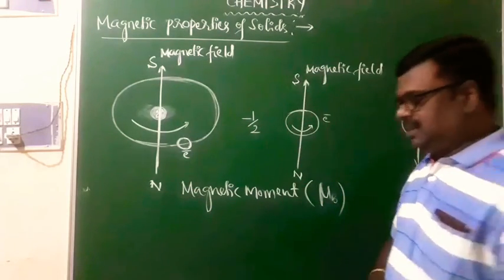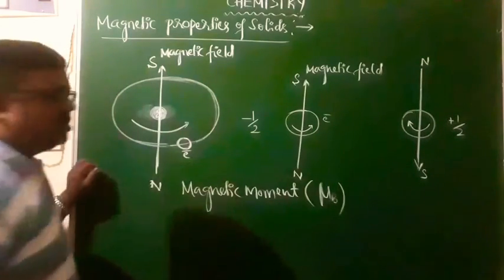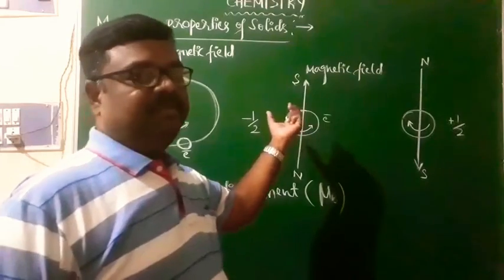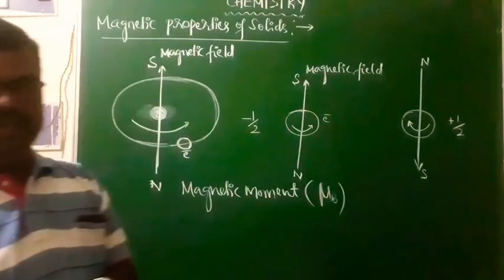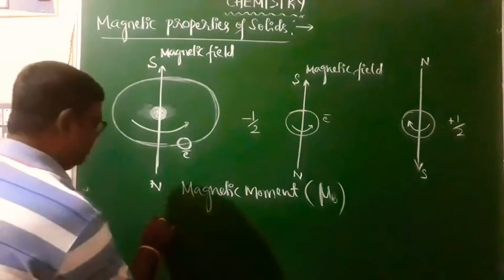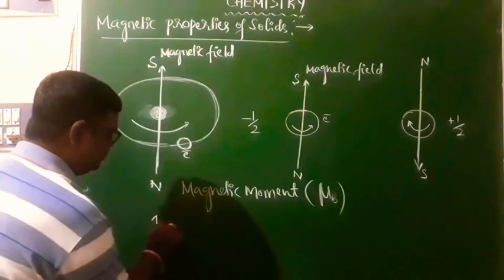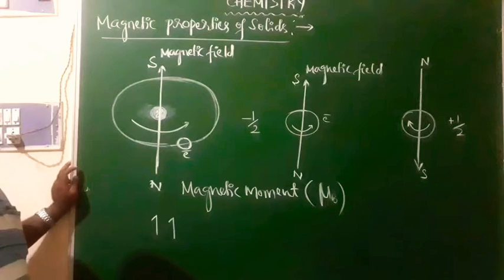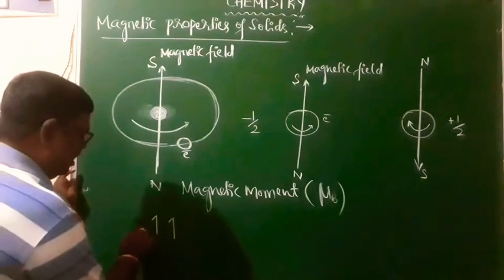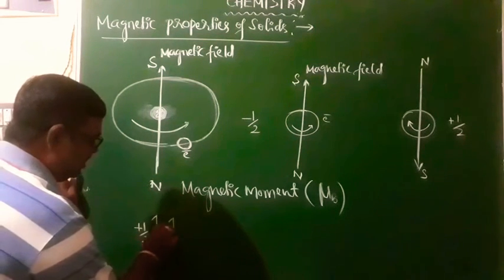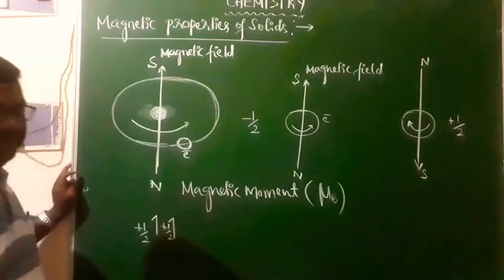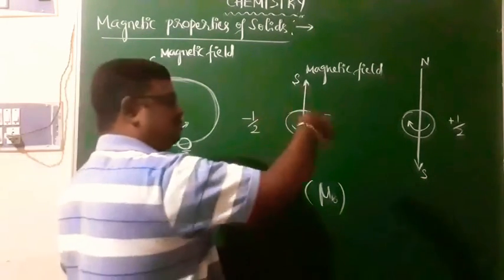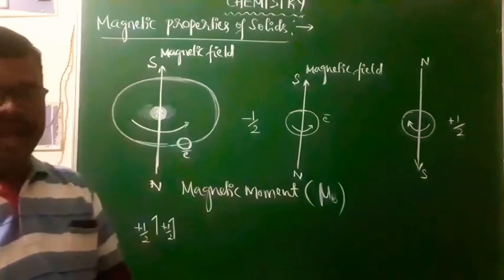Now just imagine, as far as atoms are concerned, atoms are characterized by unpaired electrons and paired electrons. In the case of unpaired electrons, all the spin motions will be in the same direction. All unpaired electrons are characterized by the same spin, that is, they are spinning in the same direction, and their spins will be added.